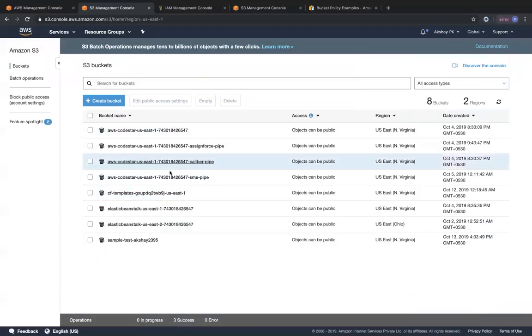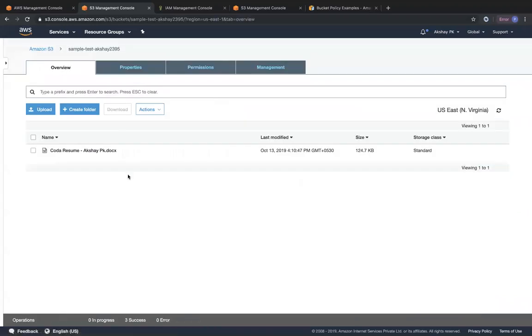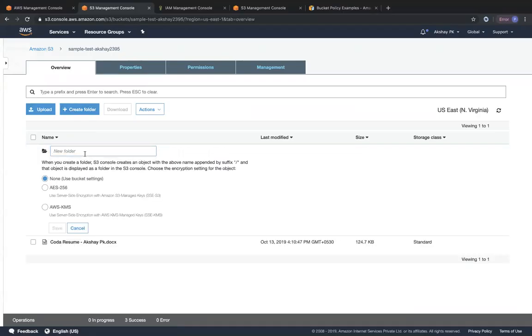Okay. So to go back within this bucket, we haven't seen how to create a folder, but we have seen how to upload an object. Creating a folder is very simple. You can just go ahead and click on create folder, give the folder a name. So I can just call this documents, and then I can use any kind of encryption if I want to. Right now, we are not going to look at encryption. So I'm just going to click on save.